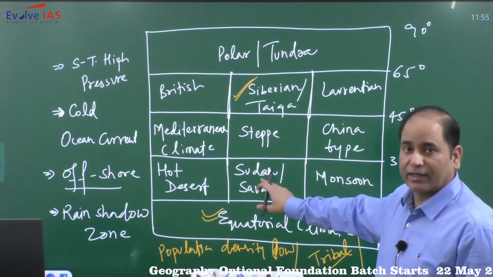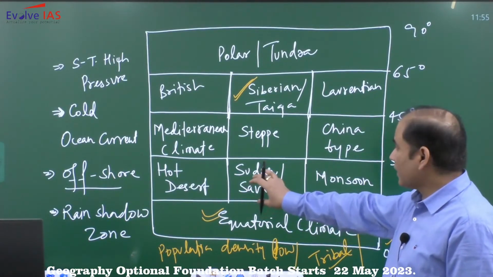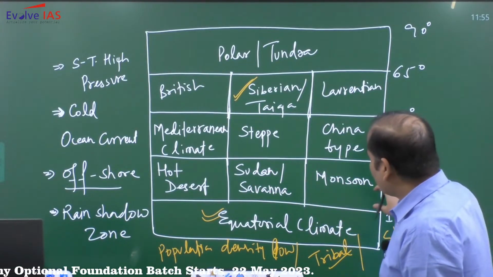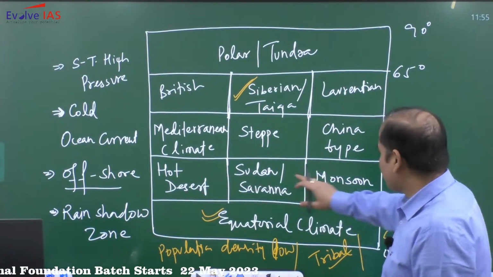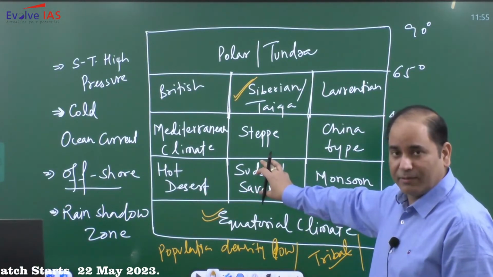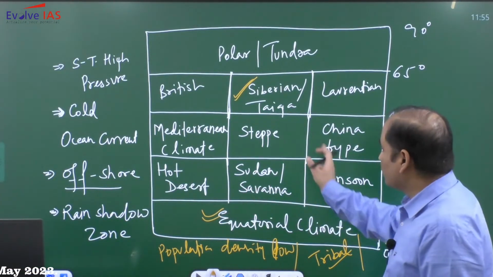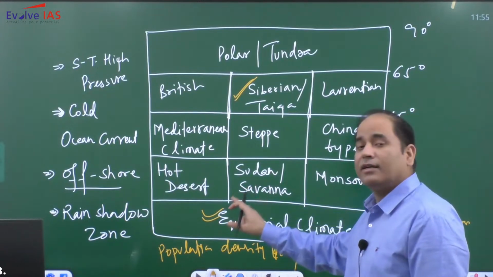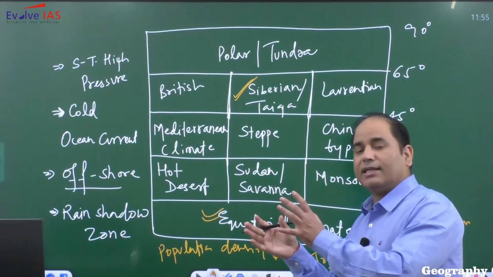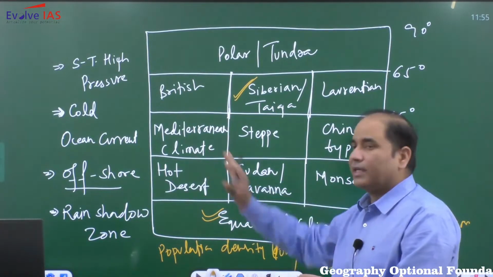So Sudan savanna climate. If you look at it, the Sudan savanna climate is an interior climate. As you go from monsoon, Sudan, to hot desert, the amount of rainfall will be lesser. This is interiority, so interior climate. The amount of rainfall will be comparatively lesser as compared to monsoon. Here in case of Sudan savanna, there will be seasons like dry condition and wet. So dry and wet will both be there. So it is not like complete desert.